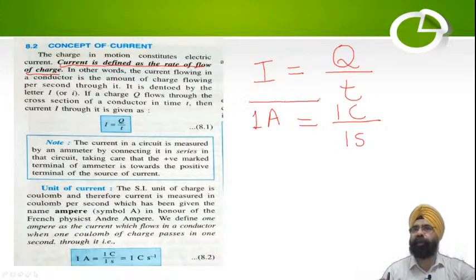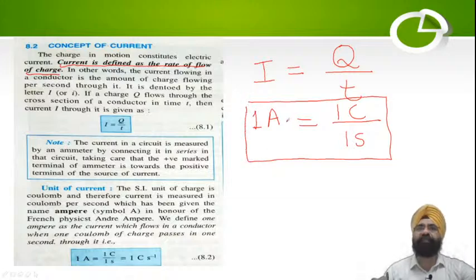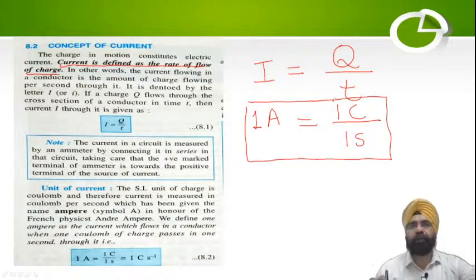This is the definition. If you write this, it gives you the definition. What is 1 ampere? 1 ampere is defined as the current which flows in a conductor when 1 coulomb of charge passes through it in 1 second. Simple. You write this. 1 ampere of current is defined as the current which flows in a conductor through which 1 coulomb charge passes in 1 second. Very simple. So you have understood the unit of electric current. Now how do we measure it?